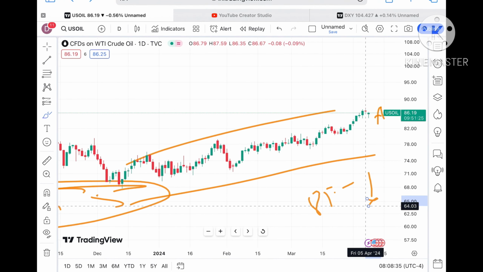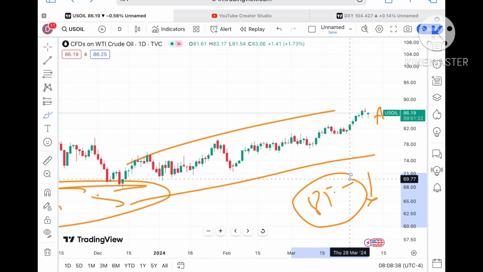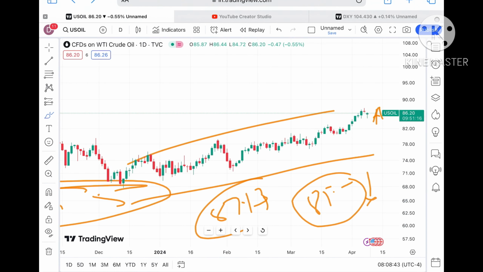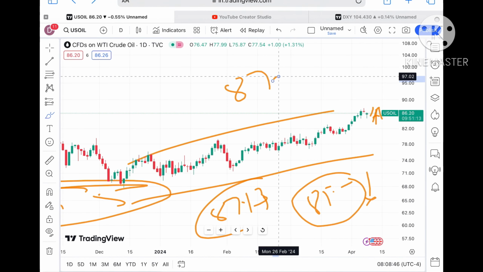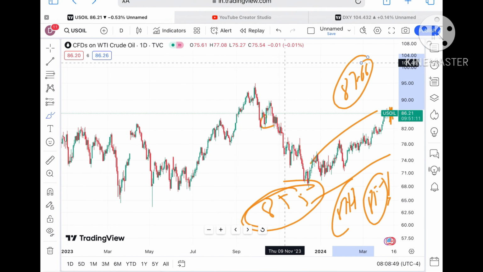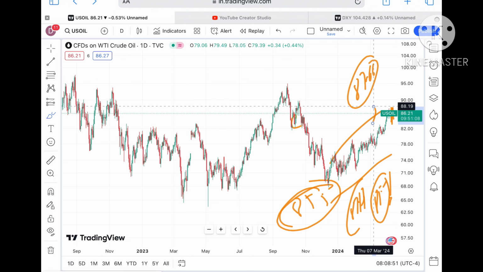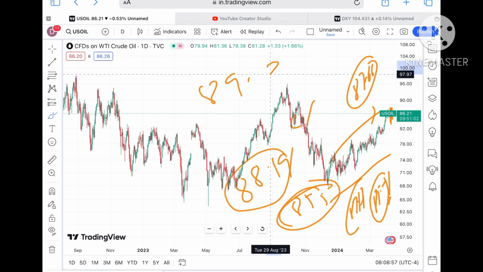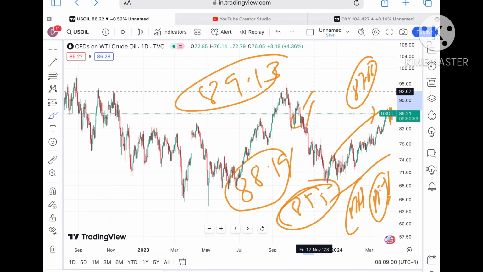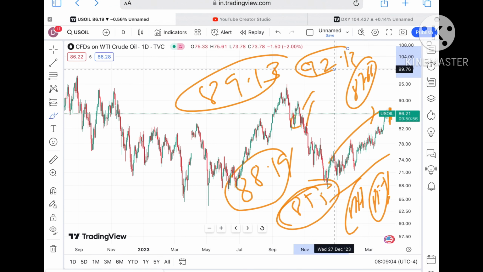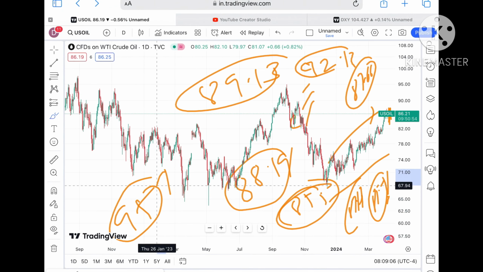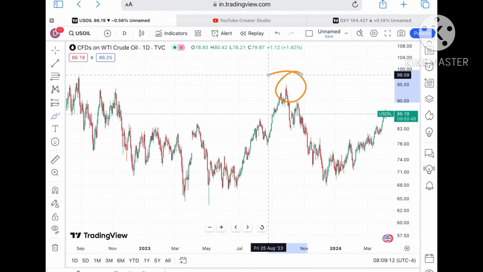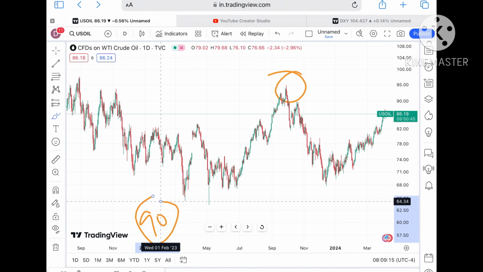Suppose the price sustains this level, because it is already a good resistance. Chances are high that it can go towards 87.13, and if the price goes above that level, we will see a level of 87.66. Suppose the price goes above that zone, chances are very high it will go further upside and touch a level of $88.9, and from there it will cross a level of 89.13. Once the price goes above this level, we will see it touch a level of $92.13, and from there it will move towards a level of 93, and then we can see further upside movement. Keep in mind there is a chance that it can cross a level of $95 if the price keeps moving above a level of $90.